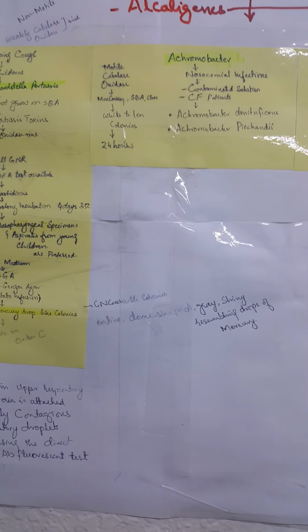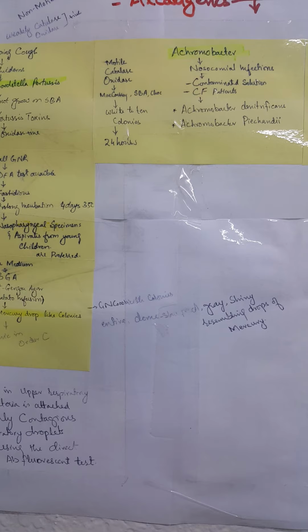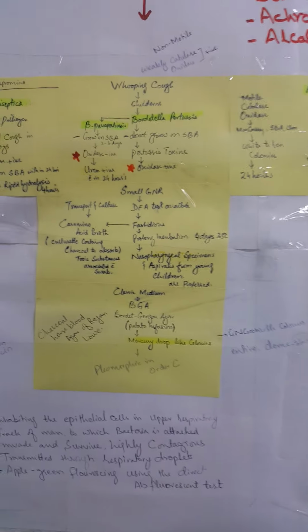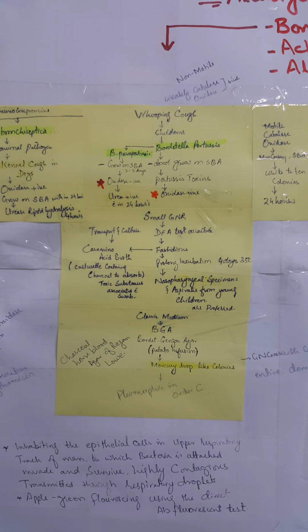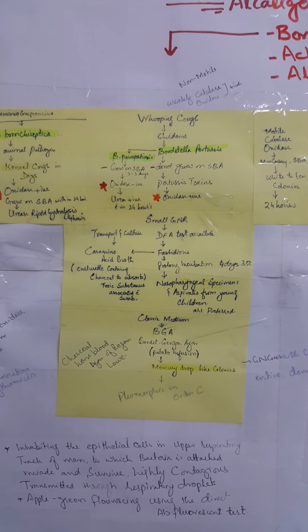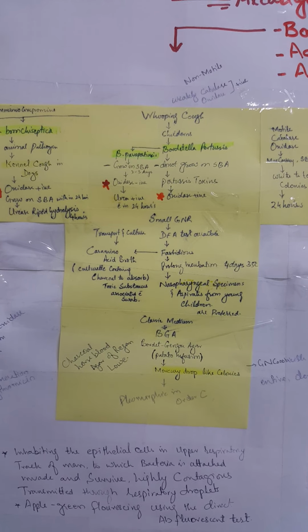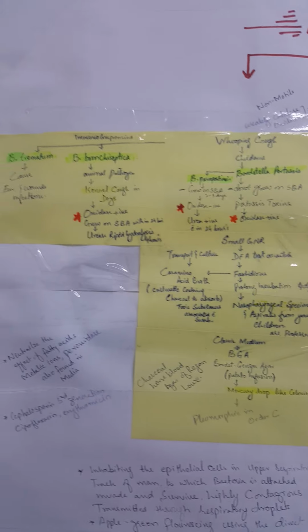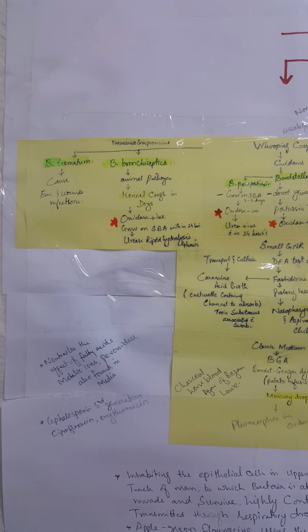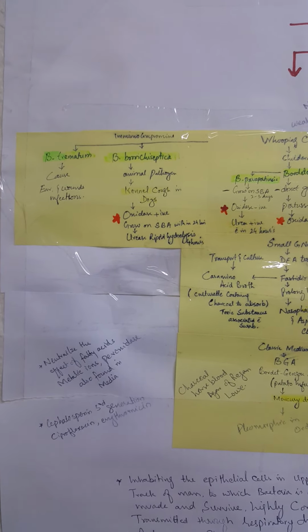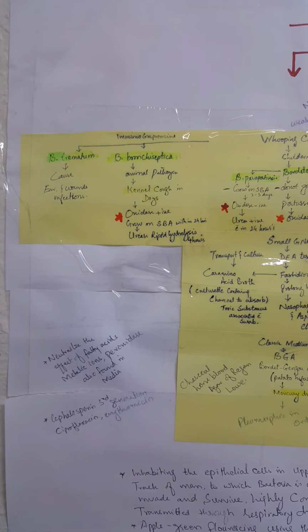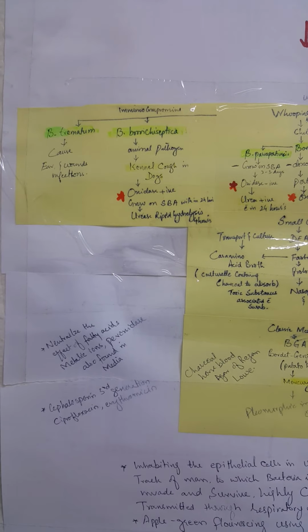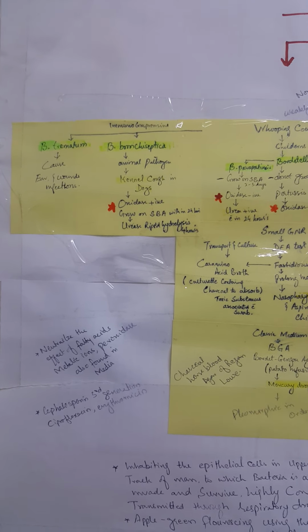If we see here, we describe that it is a gram-negative coccobacilli colony, entire, dome shape, gray, shining, resembling a drop of mercury. The other species is parapertussis. Parapertussis grows on SBA, but it will take 2 to 3 days, and is oxidase negative, and urea is hydrolyzed within 24 hours. The animal pathogen in this family is Bordetella bronchiseptica, which is an animal pathogen mostly causing cough in dogs, and is oxidase positive and grows on SBA within 24 hours, with rapid hydrolysis of urea within 4 hours.